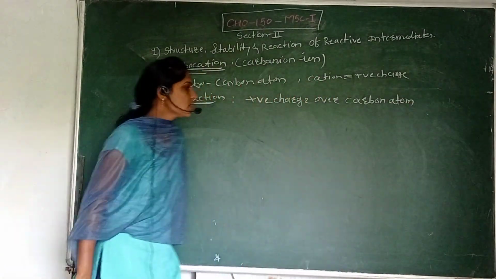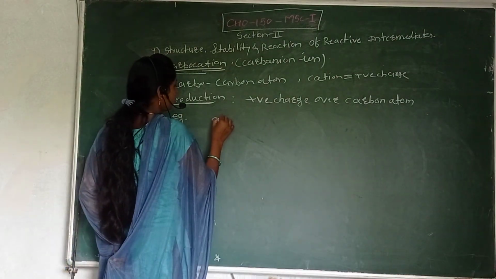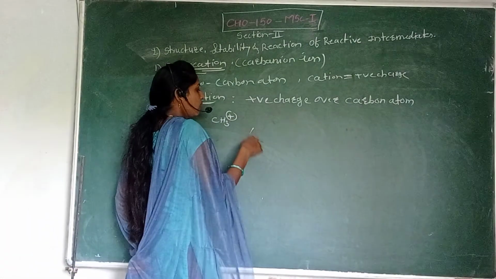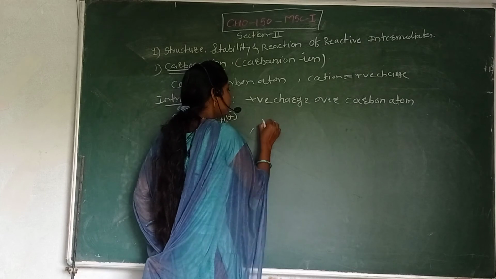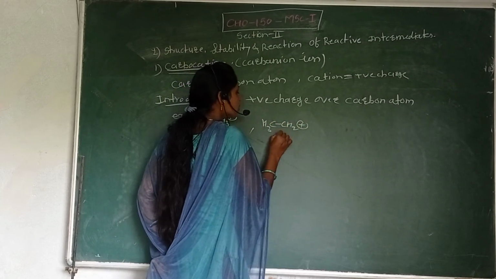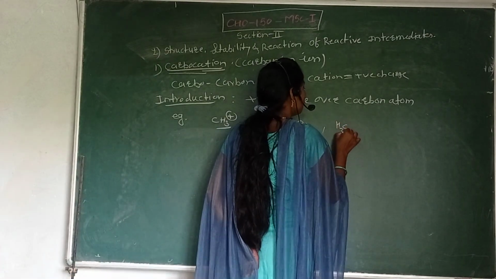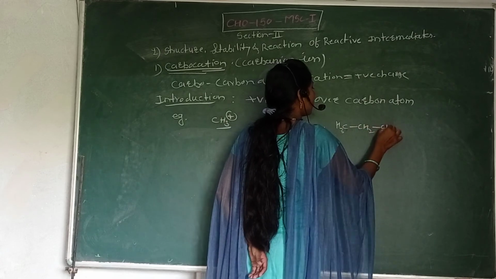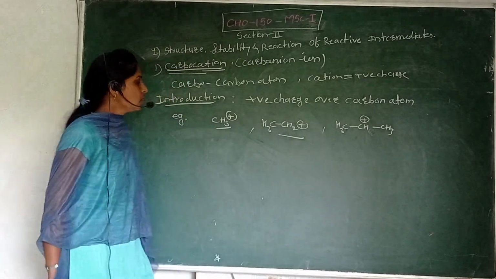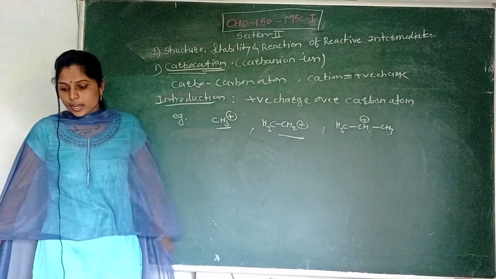See here, for example, this is the methyl carbocation. Other example, ethyl carbocation. This is the carbocation, this is the carbocation. Again, isopropyl carbocation. These are the examples of carbocation, or introduction related to the carbocation.